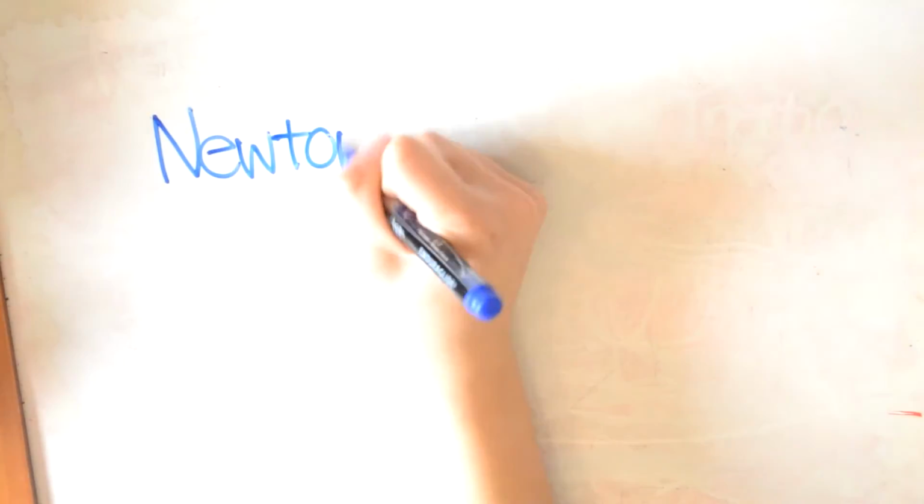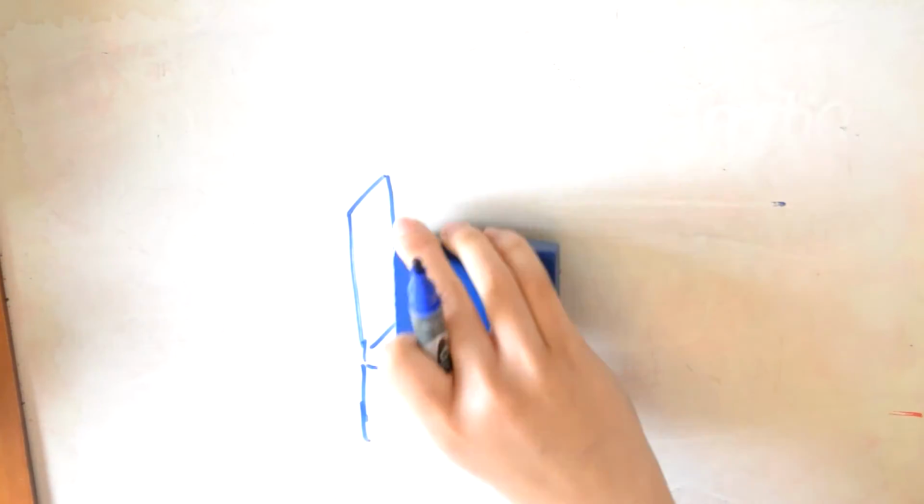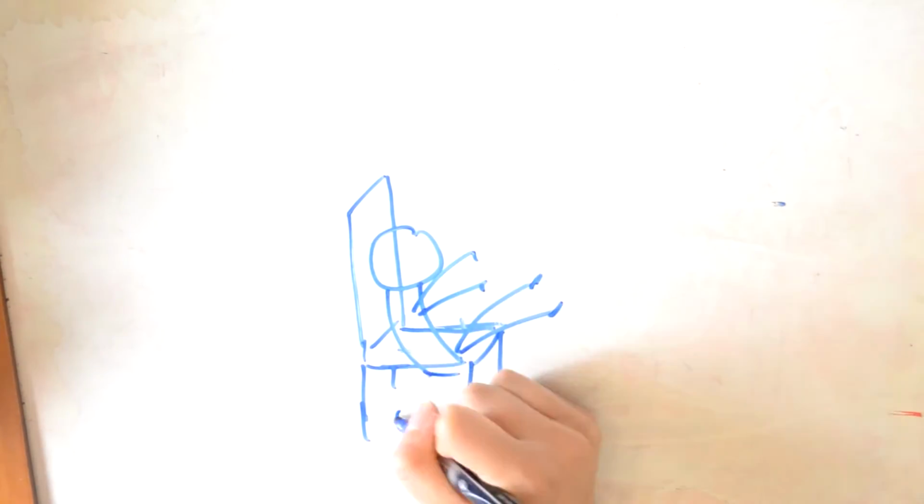Finally, what you guys have all been waiting for is Newton's third law of motion. Formally stated, for every action there's an equal but opposite reaction force. So how come when you sit in your chair, you don't just fall right through?